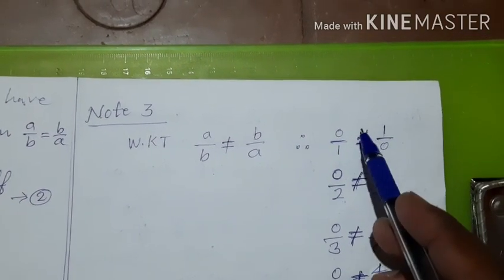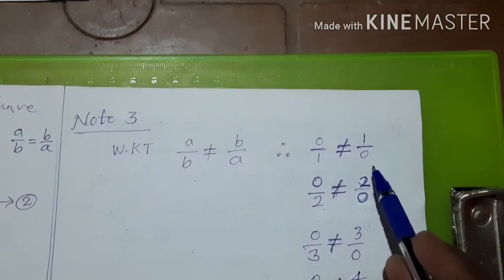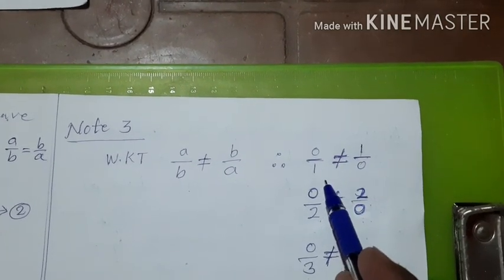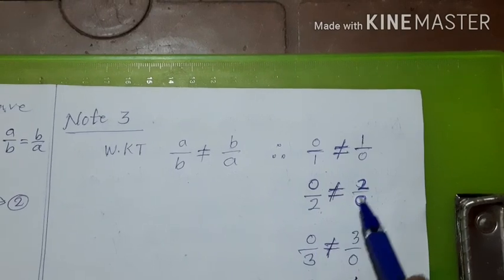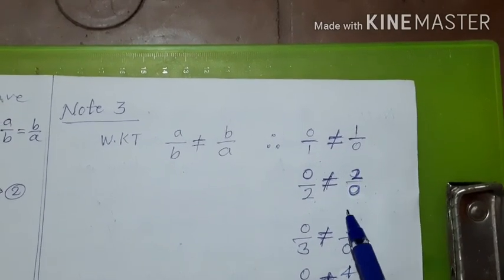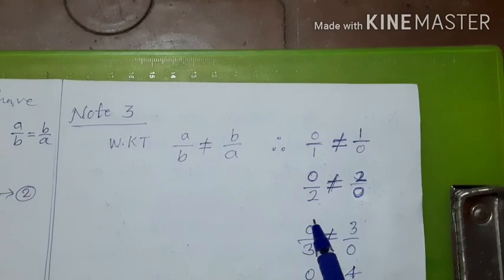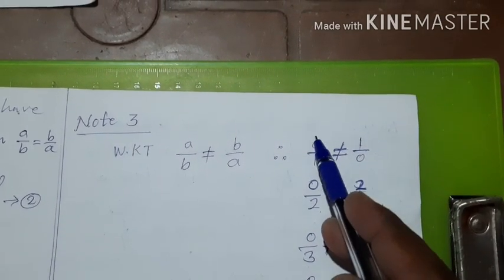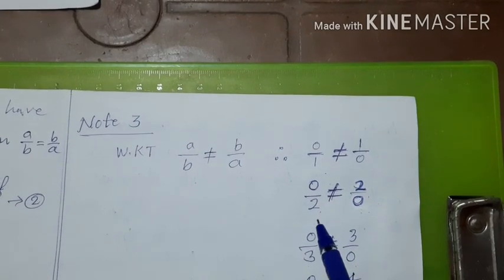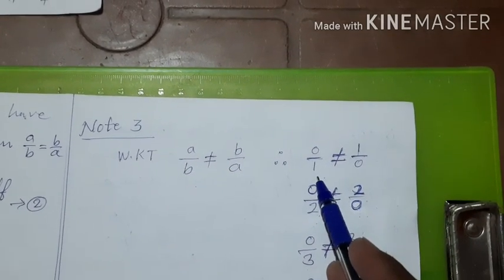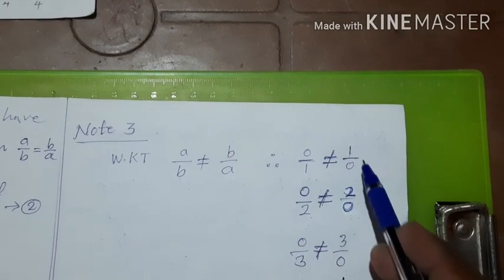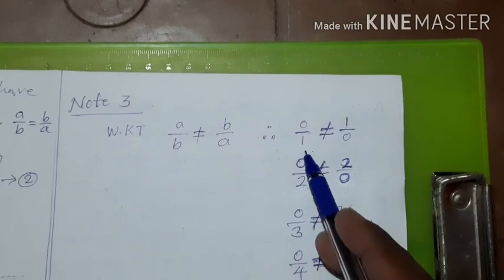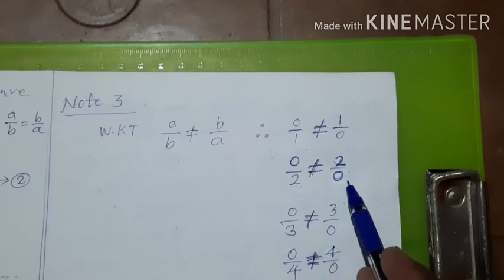And 0 by 1 is not equal to 1 by 0, or 1 by 0 is not equal to 0 by 1. 0 by 2 is not equal to 2 by 0, or 2 by 0 is not equal to 0 by 2, because in this example and in this example, this is a, this is b. Here a and b are different. That is why a by b is not equal to b by a. Here also a and b are different. That is why a by b is not equal to b by a.